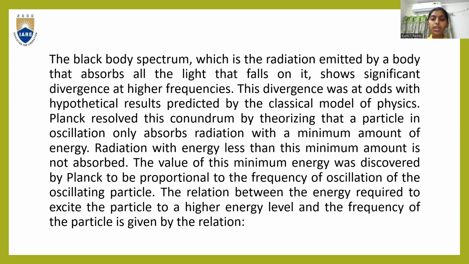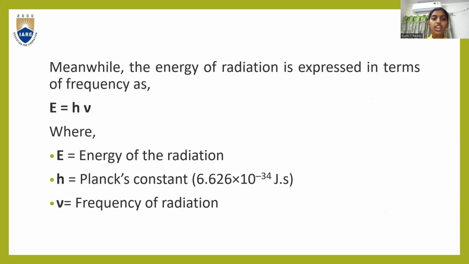The value of this minimum energy was discovered by Planck to be proportional to the frequency of oscillation of the oscillating particle. The relation between the energy required to excite the particle to a higher energy level and the frequency of the particle is given by the following relation. So the relation is E = hν, where E is the energy of the radiation, h is Planck's constant, and ν is the frequency of radiation.